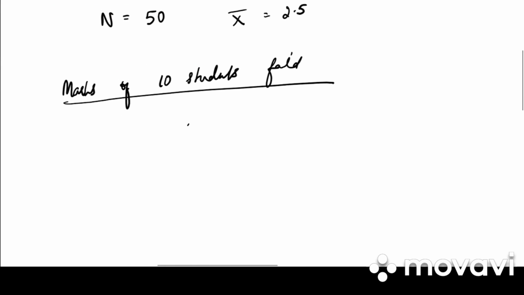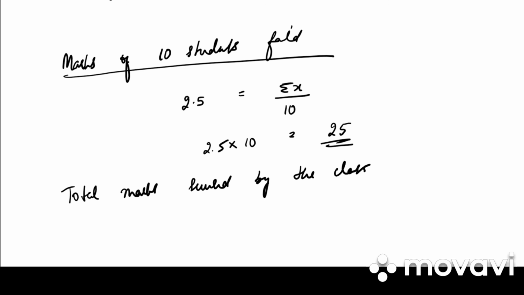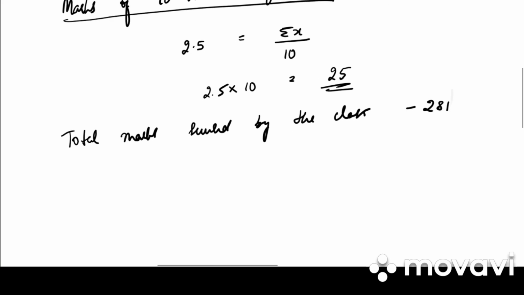How can we find out? 2.5 is the mean. We don't know summation x. How many students? 10. So 2.5 into 10, 25 marks. So 10 students who failed, their marks is 25. Next, what have they given? Total marks secured by the class. We know the total marks, that is 281.